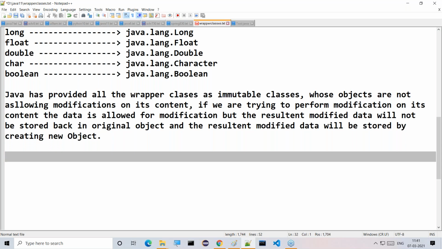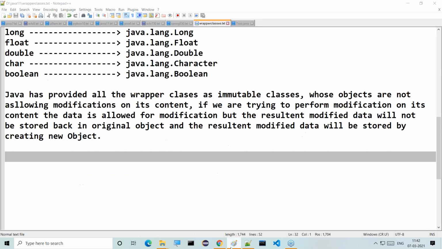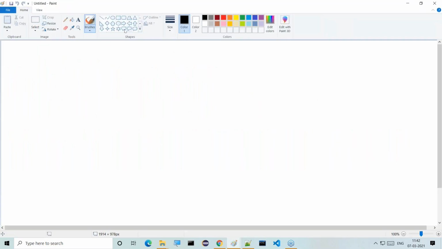Next, after completion of this, by using wrapper classes, what exactly are the various conversions we are able to perform? Let's observe this clearly. I want to show a diagram here. By using wrapper classes, we are able to perform a number of conversions. Observe carefully here.